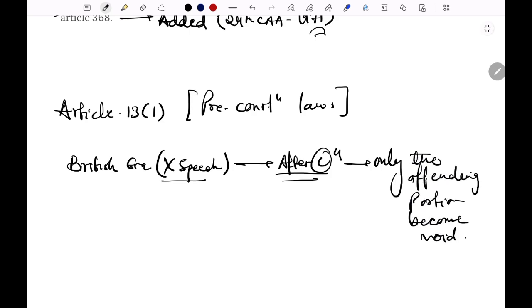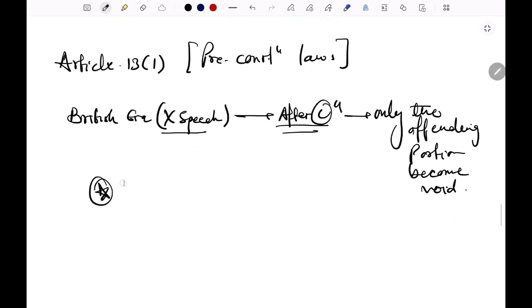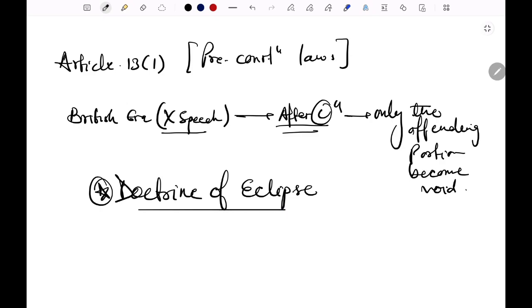So here comes a doctrine, that is the Doctrine of Eclipse. So what does the Doctrine of Eclipse basically mean? It applies to pre-constitutional law: if it is inconsistent with the fundamental rights, it becomes dormant. If there is a pre-constitutional law that is inconsistent with the fundamental rights, then that law is not completely dead; it becomes dormant or eclipsed.